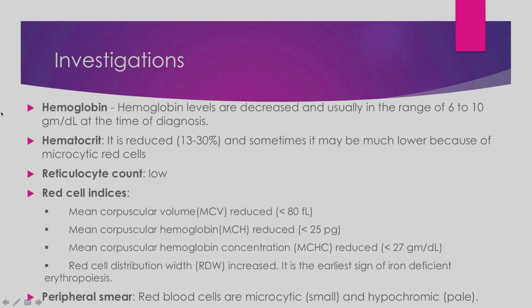Investigations. Number one investigation is hemoglobin. The hemoglobin is decreased, 6 to 10 grams per deciliter at the time of diagnosis. Generally the symptoms are very clear when it is in the range of 6 to 10. Hematocrit values are also reduced. That is the packed cell volume. The RBC volume has decreased because of the smaller microcytic red cells. Reticulocyte count is also low. We know that the reticulocytes are the precursors of the RBCs, so they also decrease. Then red cell indices, the mean corpuscular volume, MCV.